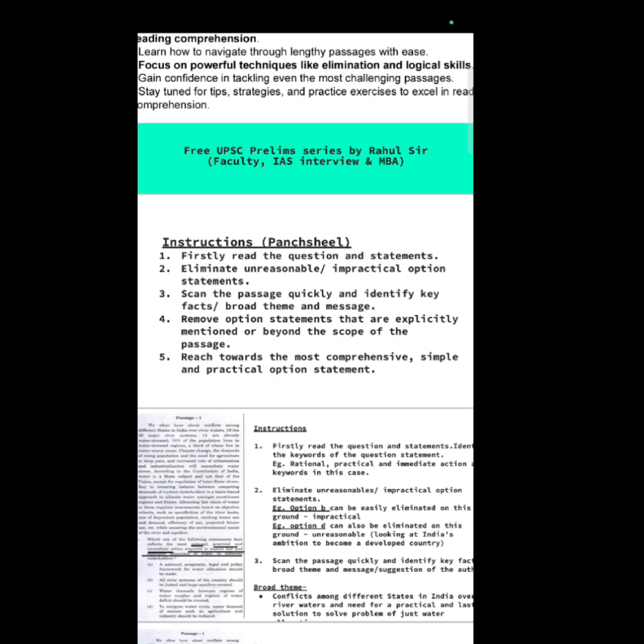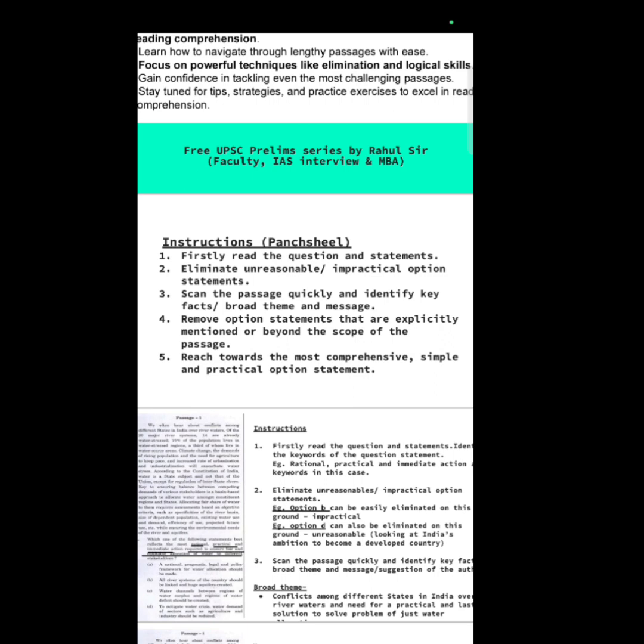Second thing that you have to do is eliminate the options which are unreasonable. Unreasonable means which are unjustified and cannot be rationally justified through an administrative approach. Administrative approach means, you see, you are applying for a post that is the topmost post of our country.